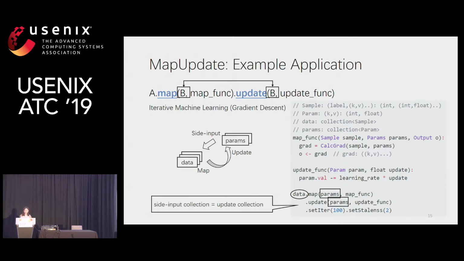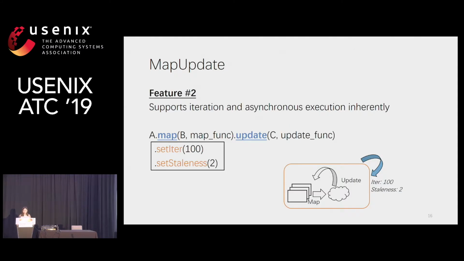You may have noticed some additional specifications in the last two lines of the example. So this is the second feature of MapUpdate, which supports iterations and asynchronous execution. For each MapUpdate plan, users can specify how many iterations they want to run by setting the iteration function. And users can also set the staleness for consistency guarantees. The staleness value here bounds the differences in iteration progress among different data partitions.